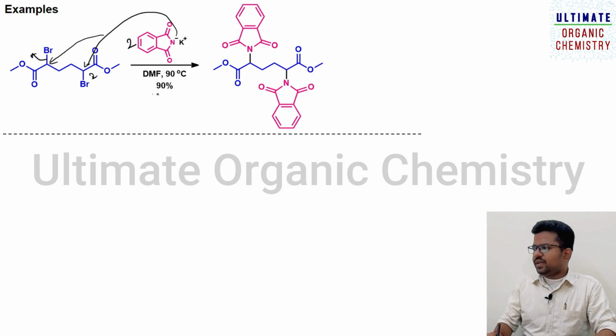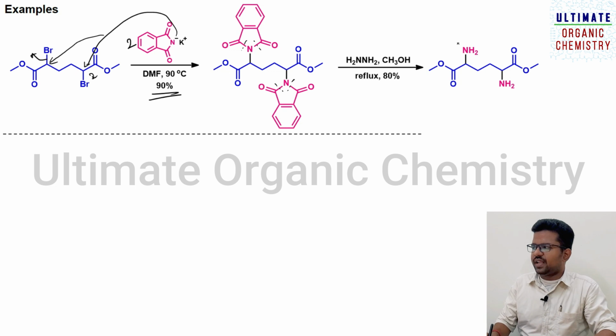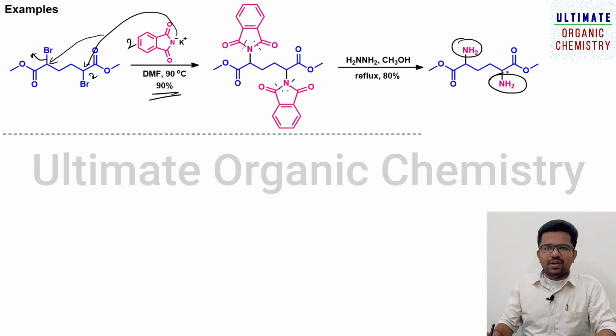So what will happen? You need to treat with hydrazine, that is the Ing-Manske procedure. In this case, this part will be broken and converted into phthalhydrazide, and this part will be broken and converted into phthalhydrazide, and this will be converted into the corresponding amines. So this is the amine that you are getting, that is the diamino diester compound. The percentage yield is 80%.